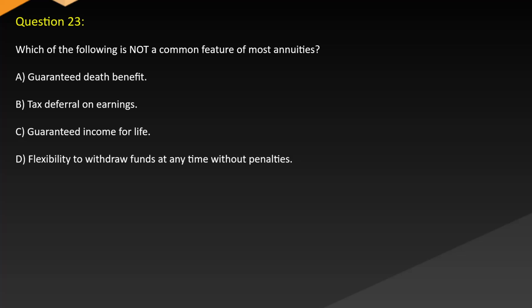Question 23. Which of the following is not a common feature of most annuities? A. Guaranteed death benefit. B. Tax deferral on earnings. C. Guaranteed income for life. D. Flexibility to withdraw funds at any time without penalties.